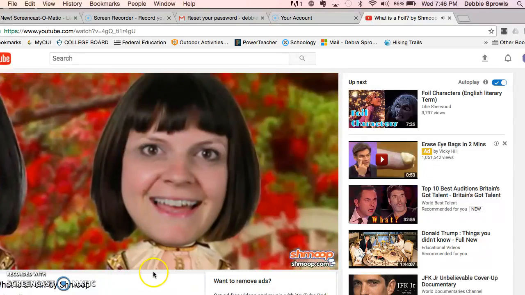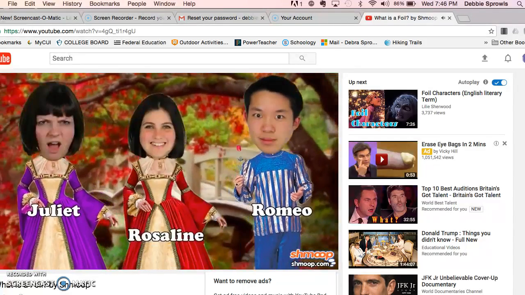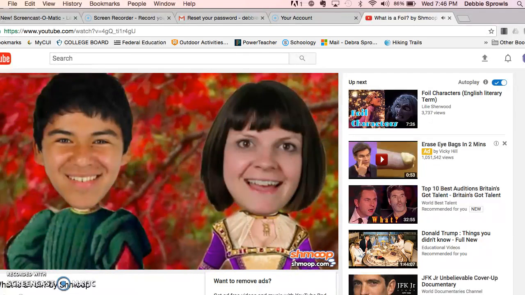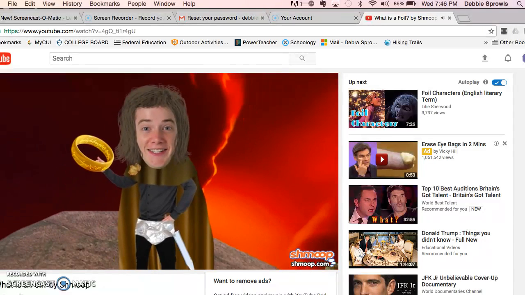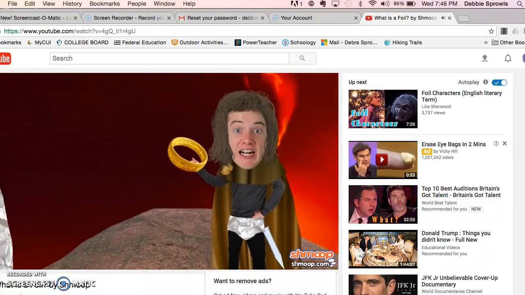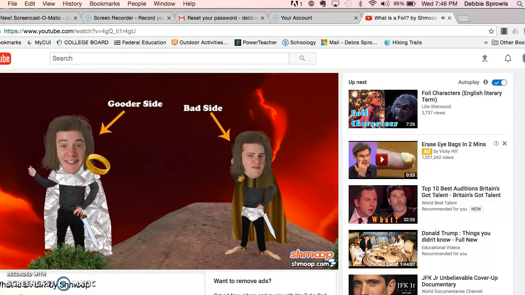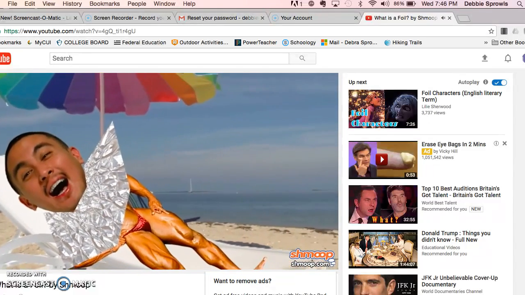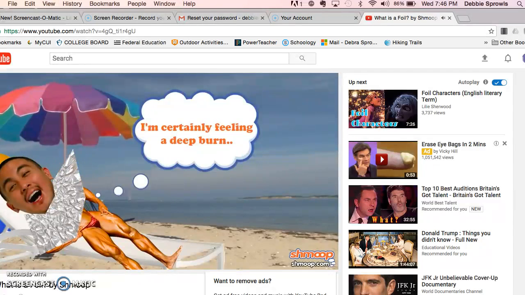There can be multiple foils in a novel as well. In Romeo and Juliet, Romeo's first love, Rosaline, is a foil to Juliet, and Juliet's other suitor, Paris, is a foil to Romeo. Finally, a character can even foil himself. In Return of the King, Frodo can be his own worst enemy, and his bad side makes his good side even, gooder by comparison. So, a foil isn't just a handy sun-tanning aid. It's a way for an author to make their characters even deeper.